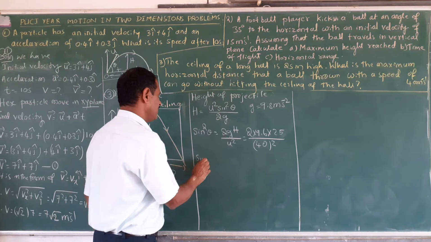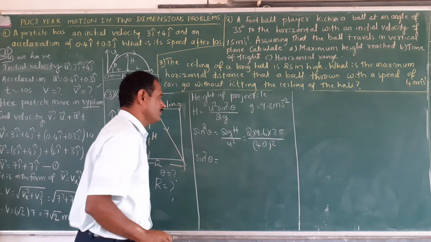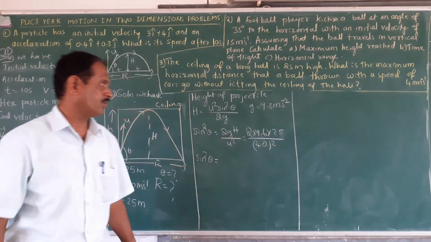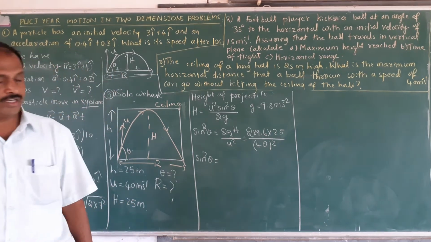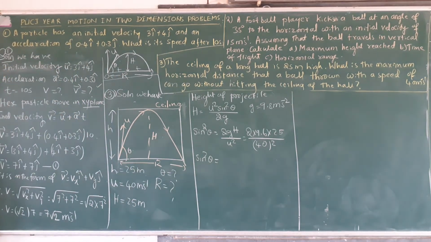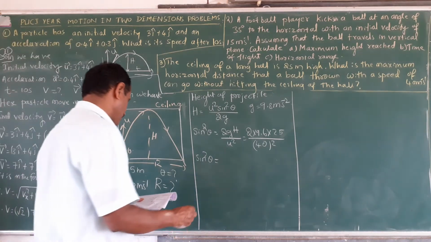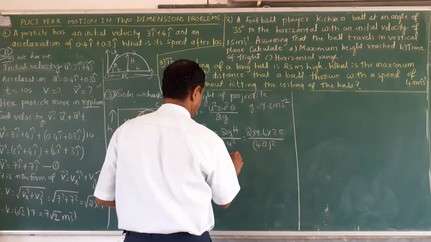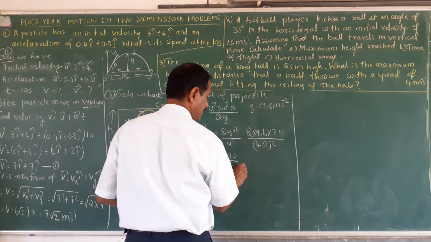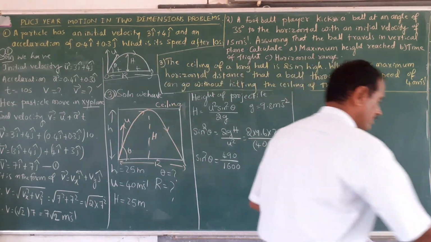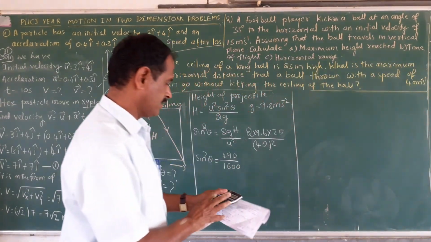Now sin square theta is equal to, you calculate these values, 2 into 9.8 into 25, how much you got, that you have to take. I think it is 490 divided by 1600. You calculate with the help of this calculator.